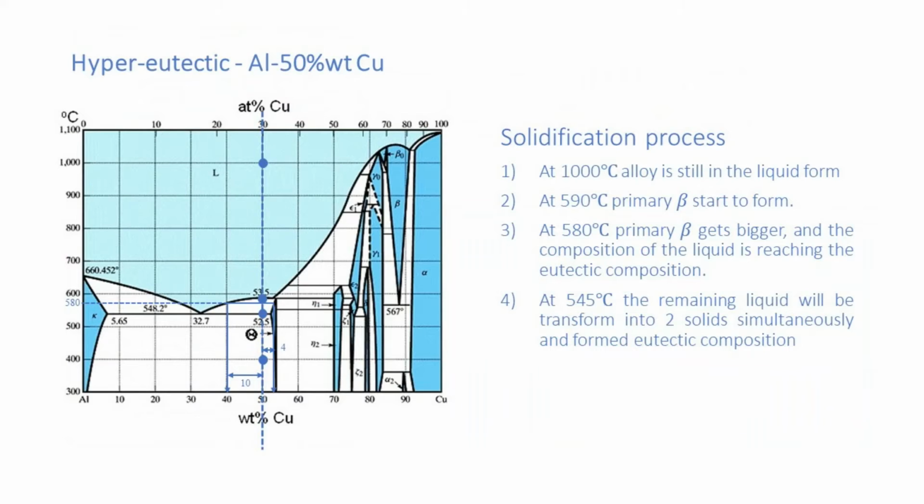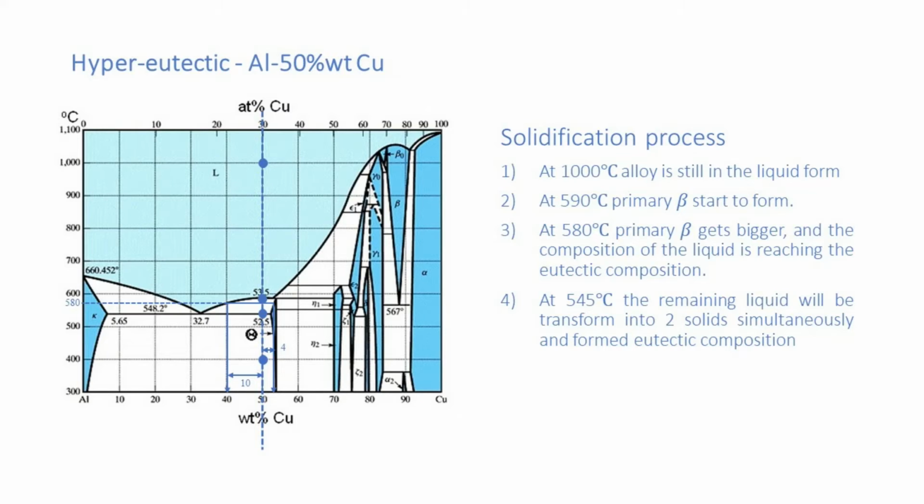For the hypereutectic alloy, I choose the aluminum copper with 50% weight percentage of copper. And the solidification process began at 1000 degrees Celsius. At this point, the solid solution is still in the liquid form. Then, at 590 degrees Celsius, the primary beta started to form.